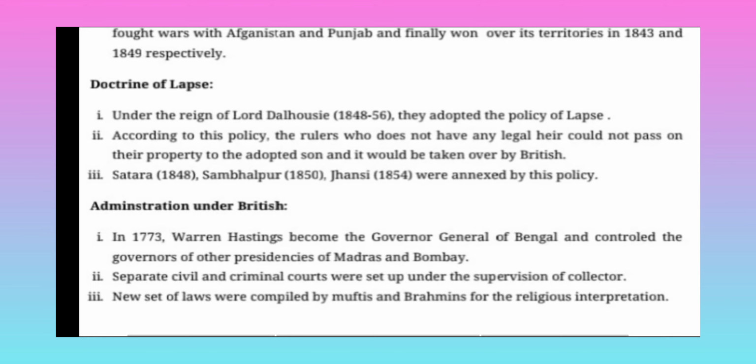A new set of laws was compiled by muftis and brahmins for regional interpretation. Warren Hastings established laws, rules and regulations, civil laws, and started the collectorate system in India.